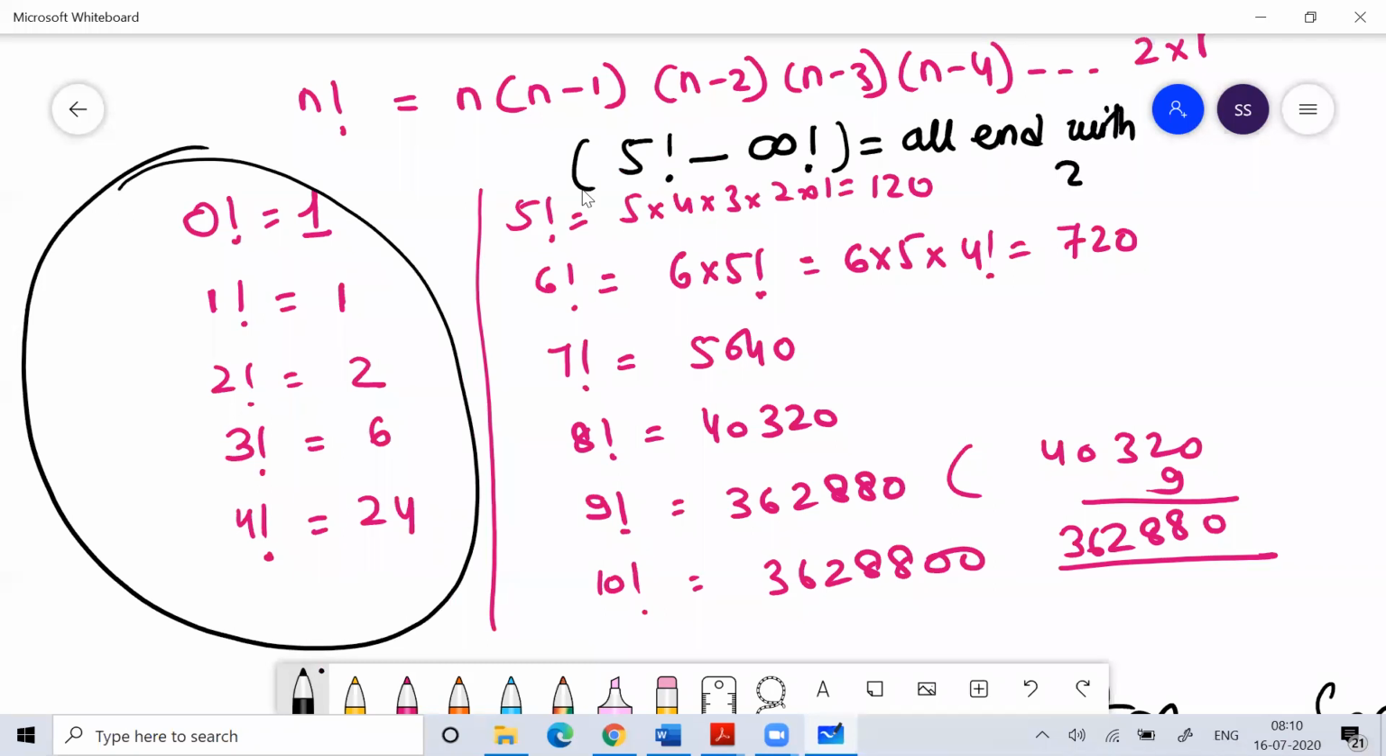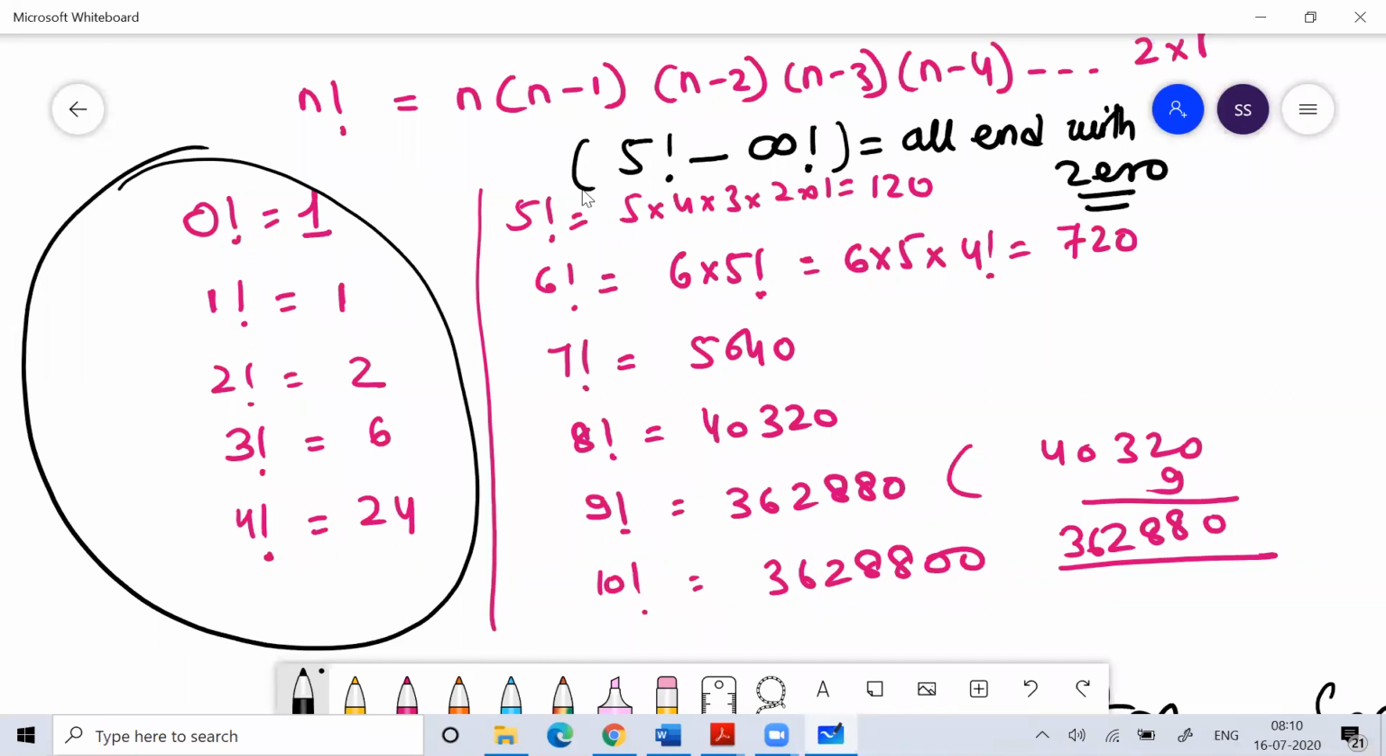So you have to understand this. When I say from 5 factorial to infinity, it doesn't mean I know the value of infinity. What I mean to say is that from 5 factorial, you go till any limit, all the numbers will end with 0. You can take any number, you can use a calculator, you can take any value. All the numbers will end with 0.